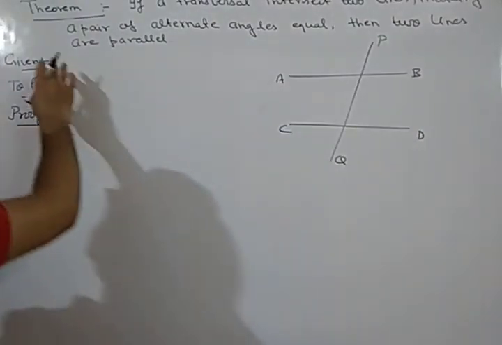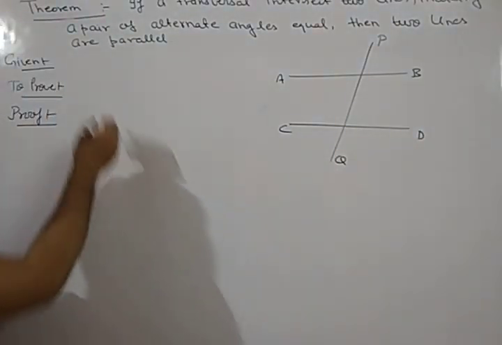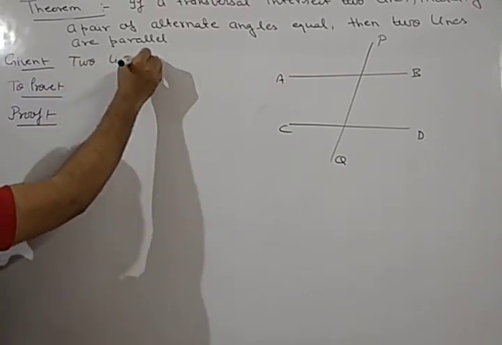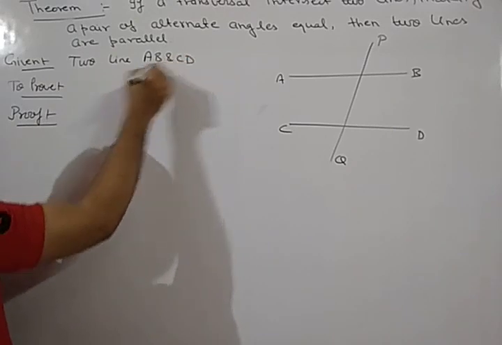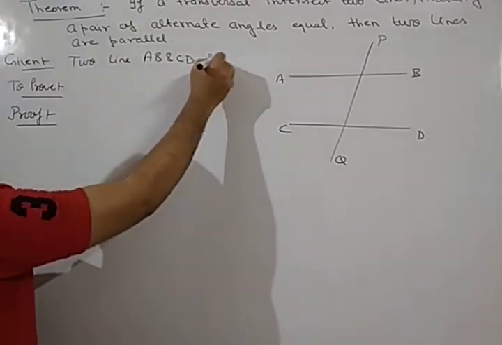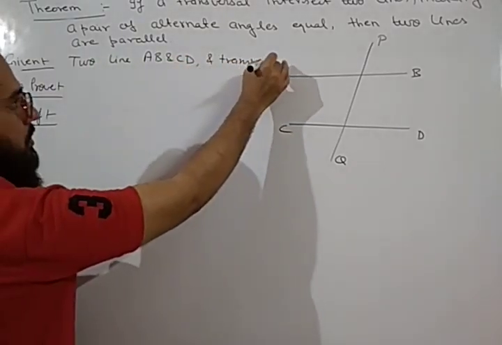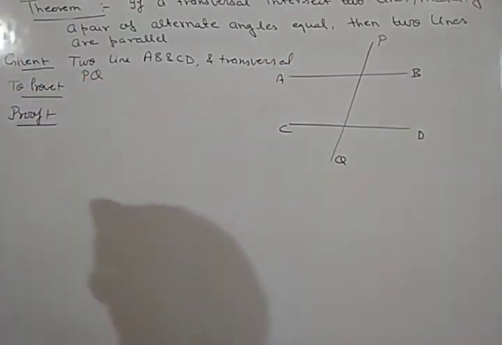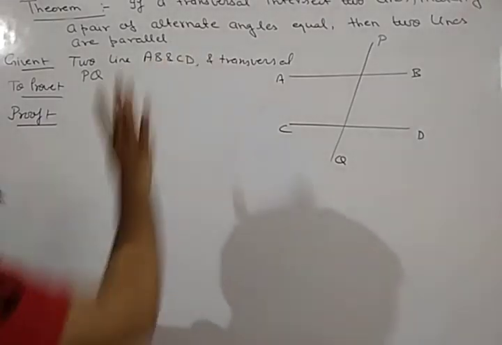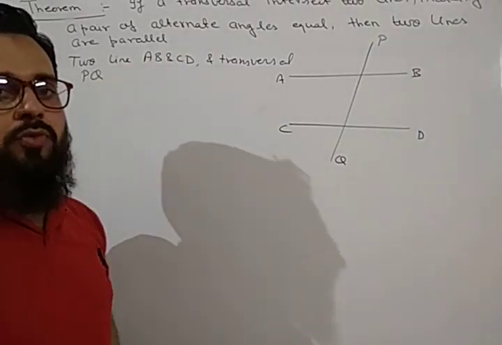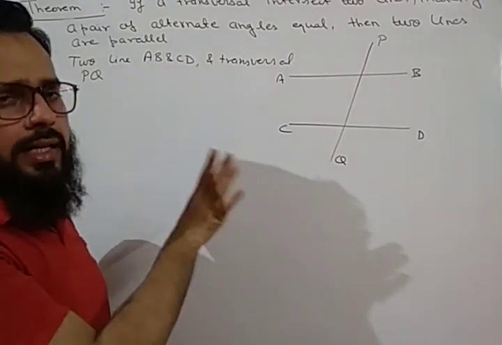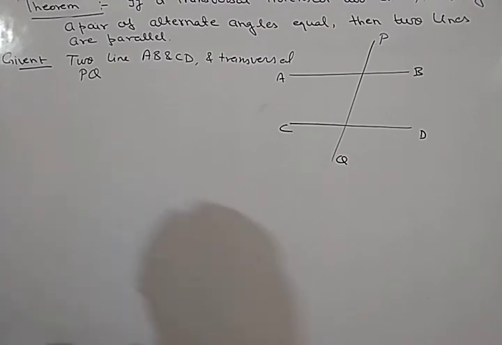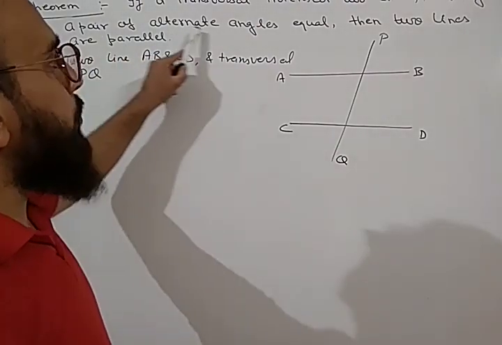But now what will you write in the given? In the given you will write two lines AB and CD and transversal PQ. Here we have not written AB parallel to CD because it is not given. So we have just written two lines AB and CD and transversal PQ. And one more thing is given. What is given? Making a pair of alternate angles equal.